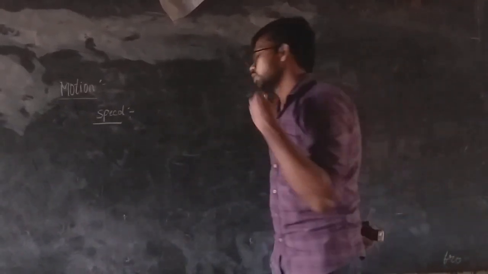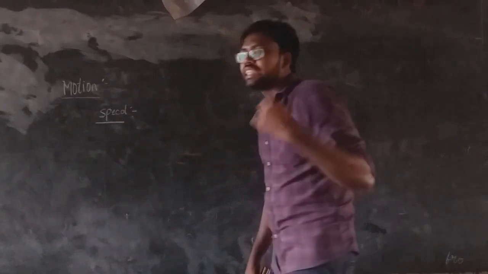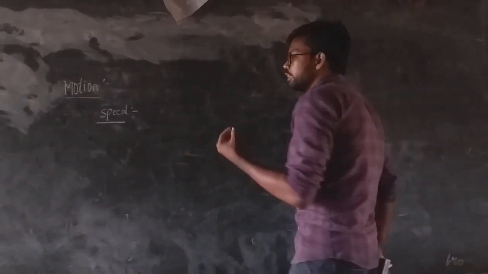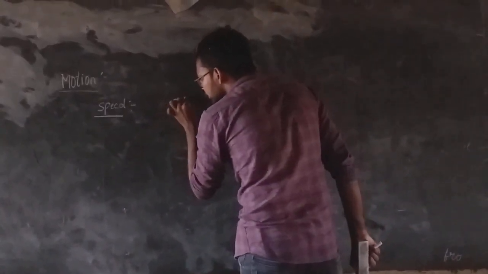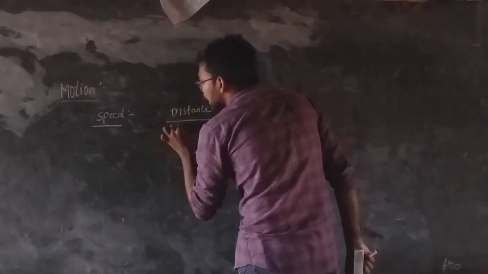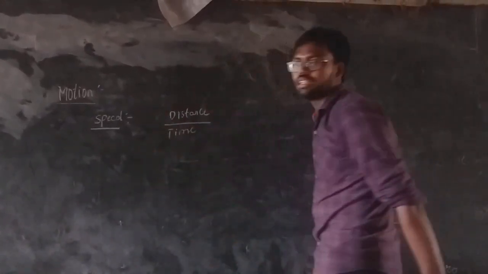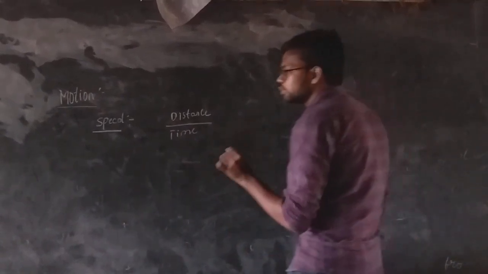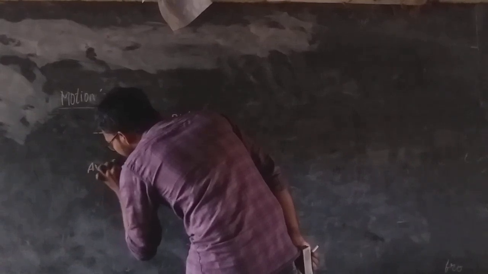What is the formula? Speed is distance by time. Okay, distance by time. This is speed. Now coming to average speed.